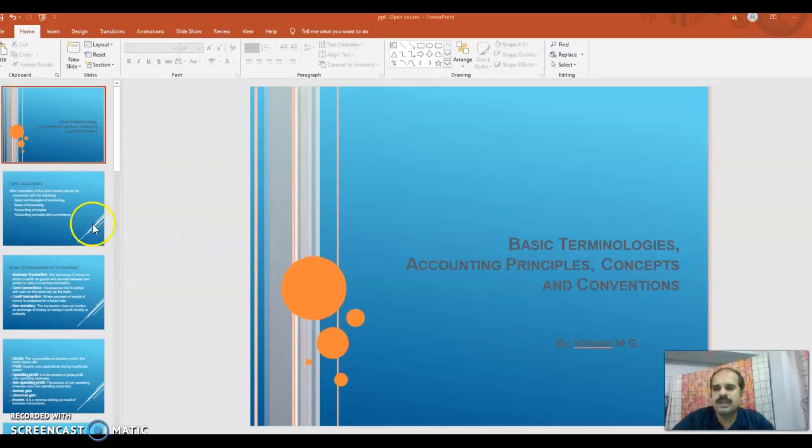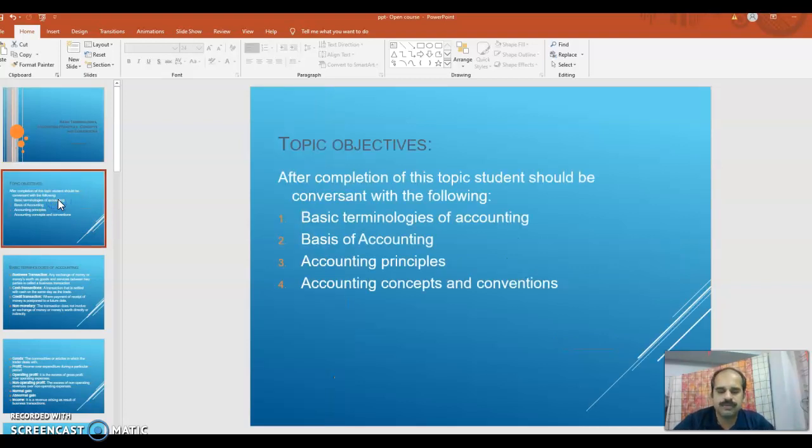Okay. The main objectives of this learning are that you should understand the basic terminologies of accounting first, since you are new to this accounting field or the commerce field. You should be able to understand the basic terminologies used in accounting.